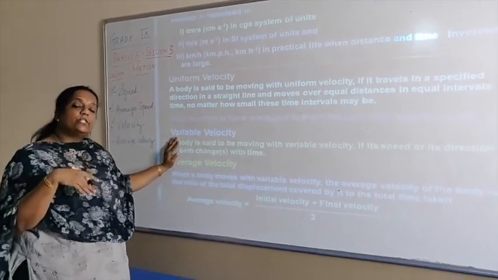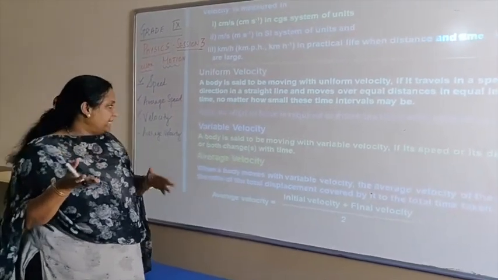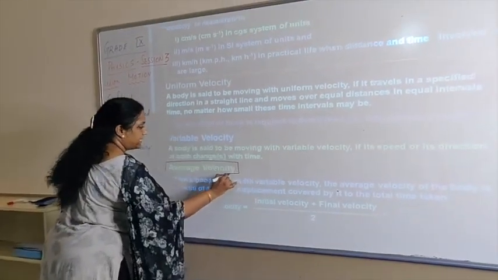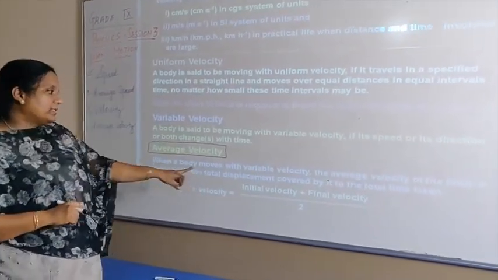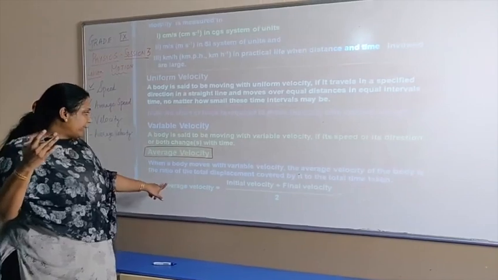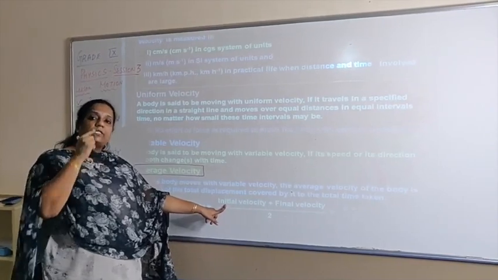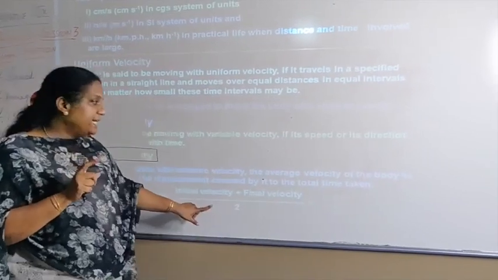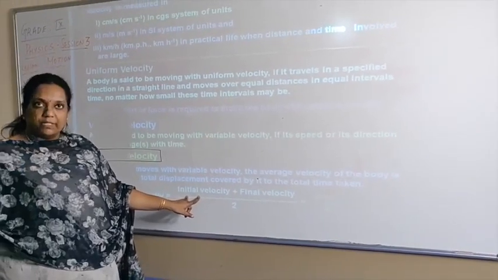We will move over to the next slide where we talk about uniform velocity and variable velocity. Variable velocity is just another name for non-uniform velocity. Variable means which can change, right? So, a new concept you are learning in this slide is average velocity, right? It is just like average speed. But what is the formula here? When a body moves with variable velocity, how do you find the average velocity? You add initial velocity, which is the velocity with which it started, and the final velocity of the body, and divide by 2. It is just like the formula you use for finding the average of numbers, right?